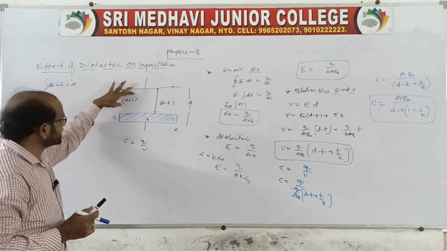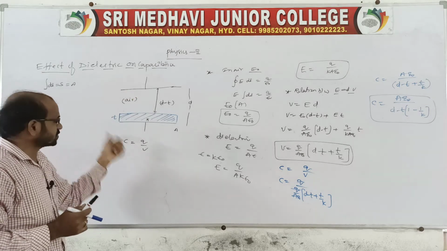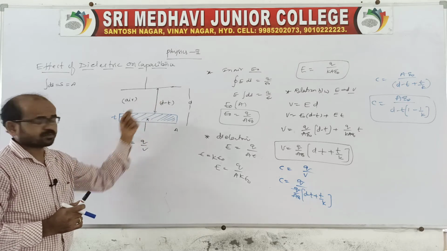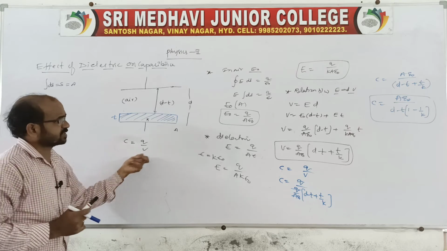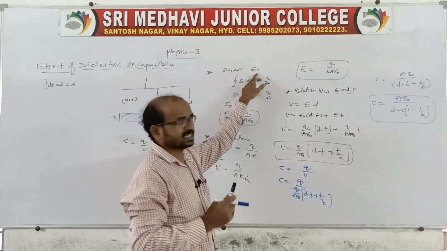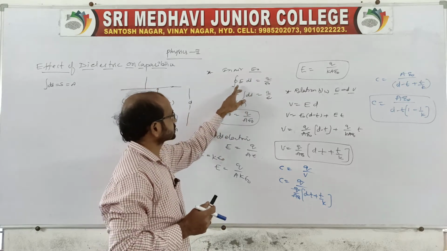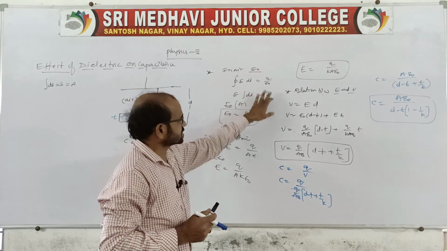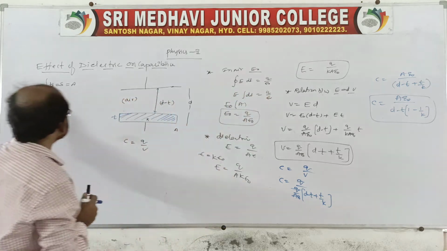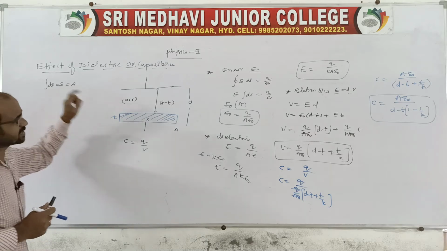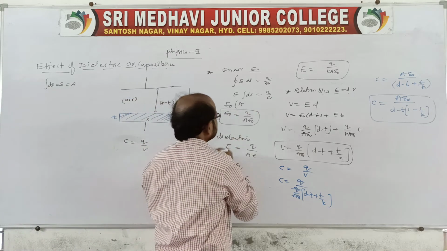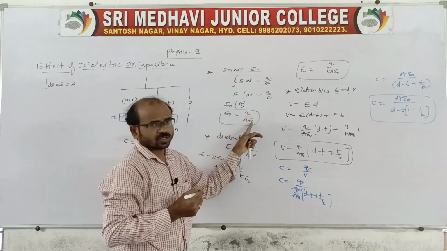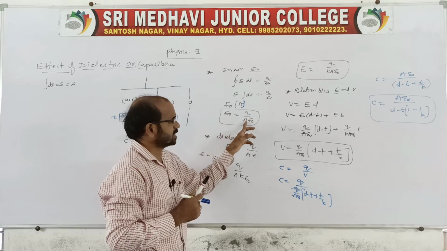And coming to the point, it is air filled, then we have to get C, C is equal to Q by V, and Q is nothing but the charge on the plates, but we don't know the potential, so we should find V. For that purpose, in air, first of all you get E naught. According to Gauss law, closed integral E dot ds is equal to Q by epsilon naught. Here E integral ds is equal to Q by epsilon naught, but integral ds is nothing but S, the area of the plates. So E naught is equal to Q by A epsilon naught.